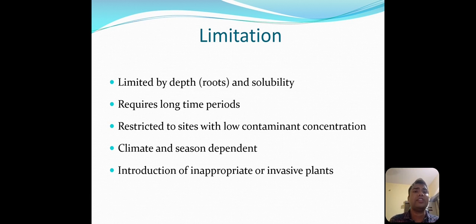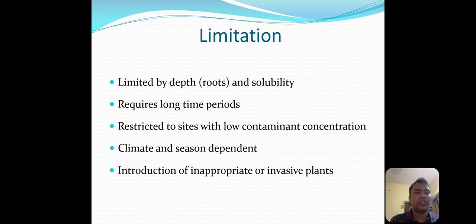So the next limitation is that it requires a low contaminant concentration site for the phytoremediation. Next, this method is climate dependent and season dependent, because the plant physiology changes accordingly. Next limitation, due to this phytoremediation the introduction of inappropriate or invasive plant species takes place.